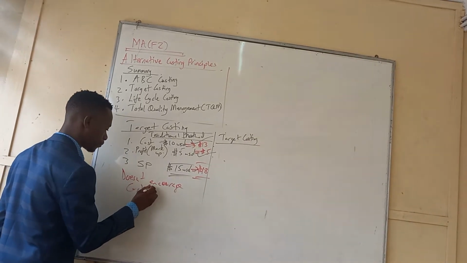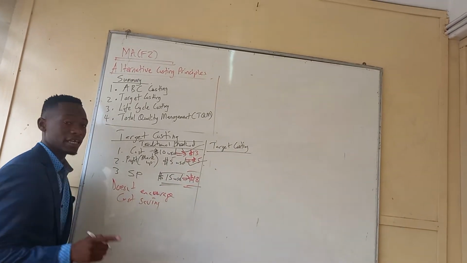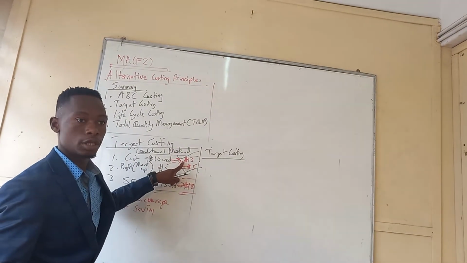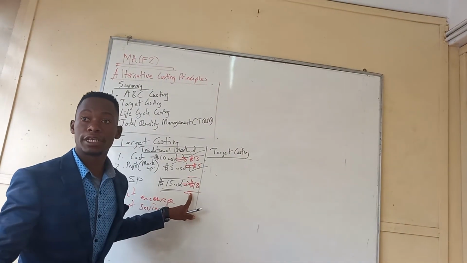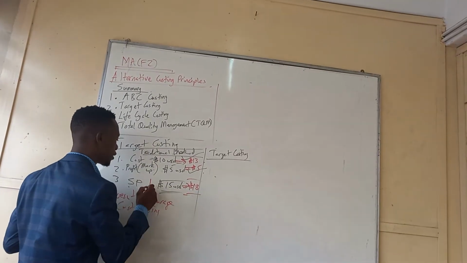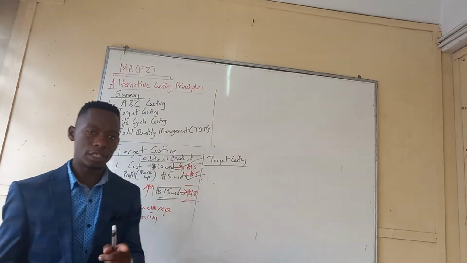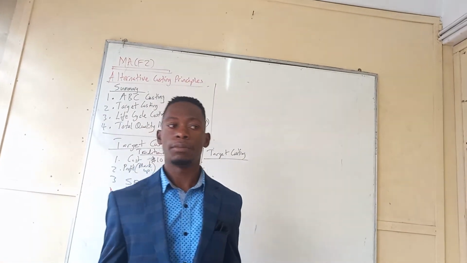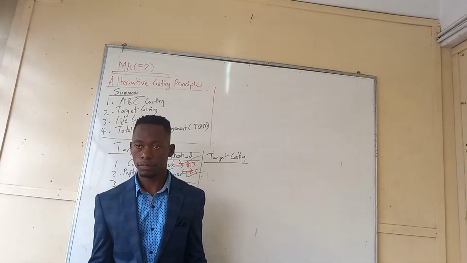The other thing is the cost might be too high, which will cause your selling price to be too high as well. If your selling price is too high compared to the competitors, people won't buy the product from you.